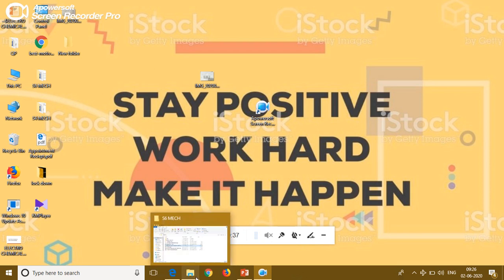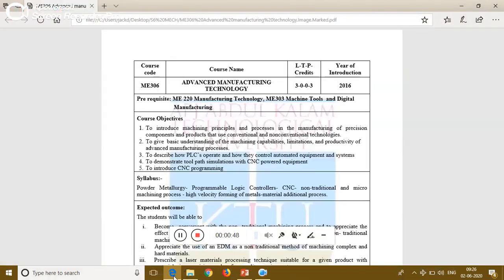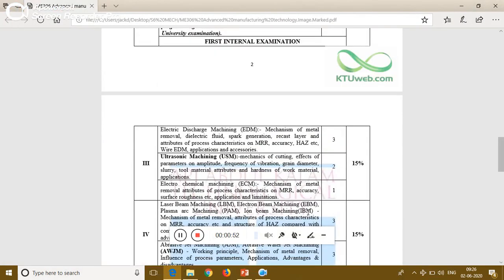So, from today, I'll be starting the lecture series in the subject Advanced Manufacturing Technology from where we have stopped. Let me just check till where we have completed. We have completed till ultrasonic machining, and now what is left is the electrochemical machining in the third module. So let's go straight to the topic electrochemical machining.